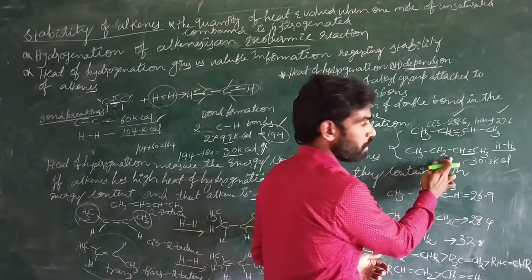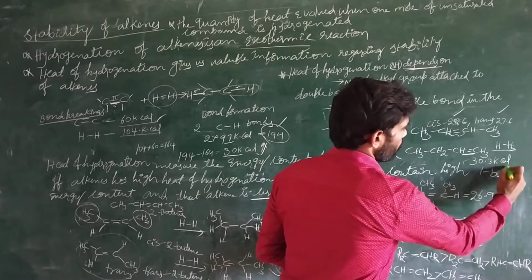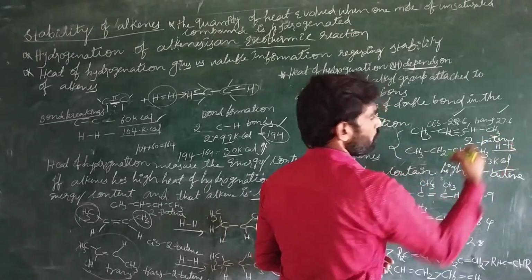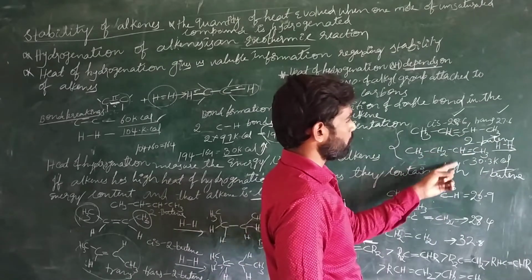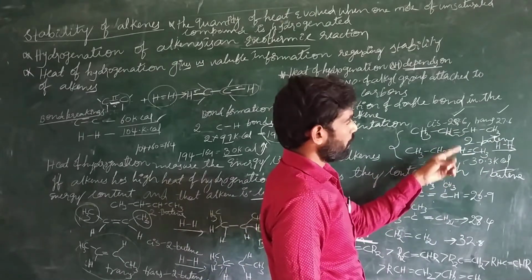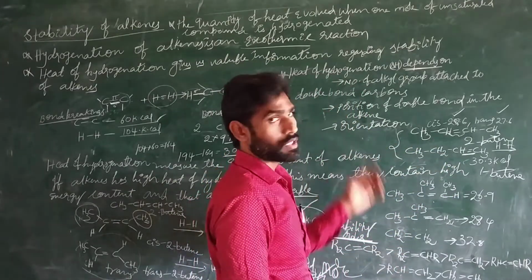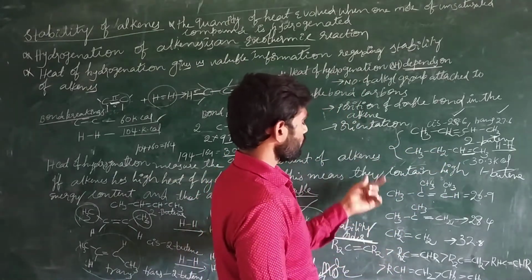This one is 1 butene, and that one is 2 butene. The molecule is butene only, but due to the difference in the position of the double bond, the energy content is varied. So that information is nicely described by the heat of hydrogenation. Now, next,